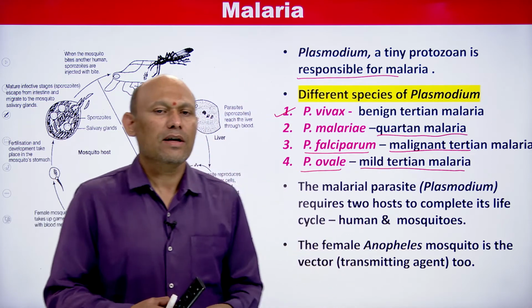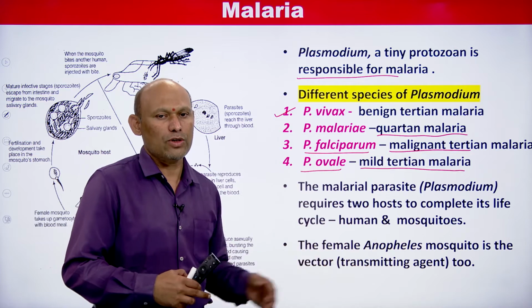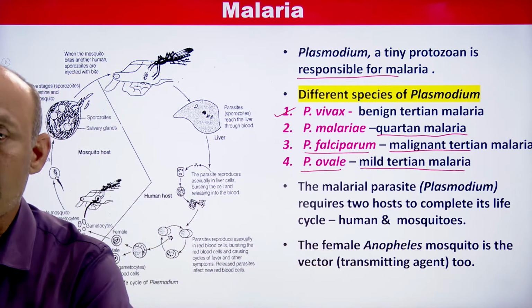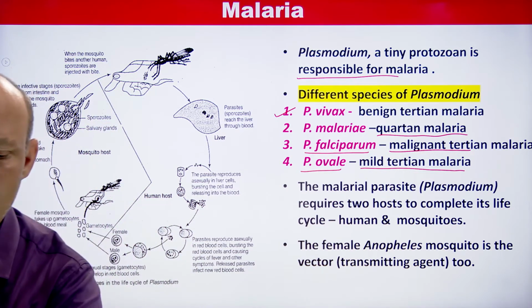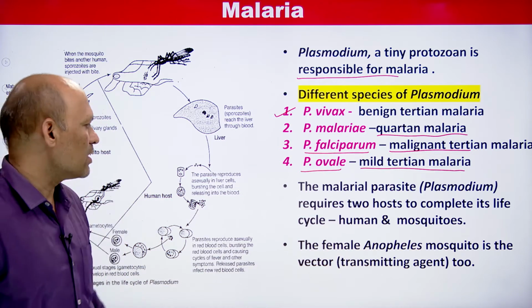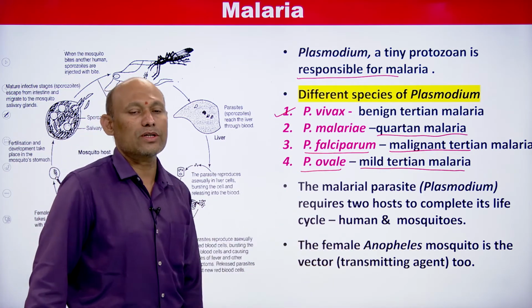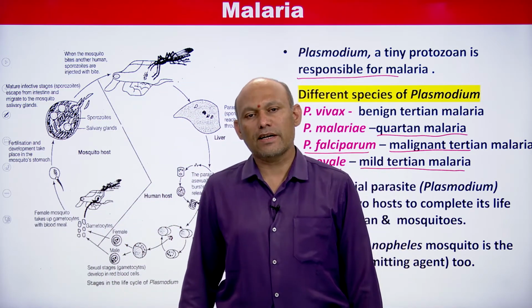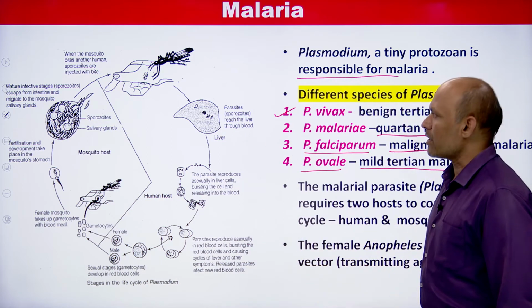So therefore human being is considered as what? The secondary host, students. Here you need to remember, human being is also called the secondary host or intermediate host. Plasmodium vivax undergoes asexual reproduction in human being. Therefore human being is considered the secondary host or intermediate host, students. These are just basic things you need to remember.